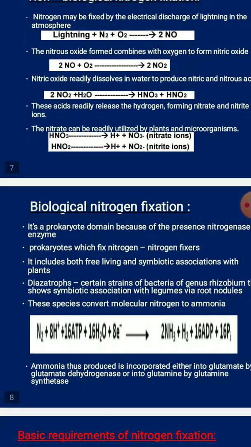You can see here nitrogen, which is reacting with water molecules with the involvement of H plus ions and the 8 electrons which are involved in the reduction process by the nitrogenase enzyme. So this converts nitrogen, that is N2, to ammonia molecule NH3 and H2, and ADP is released. So ammonia is going to be formed, which is incorporated either